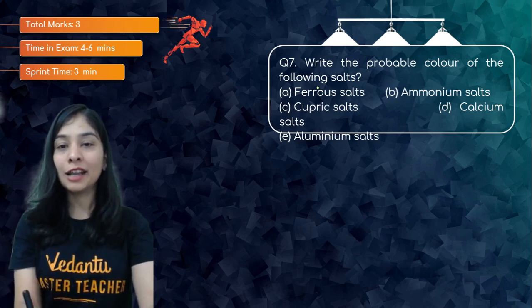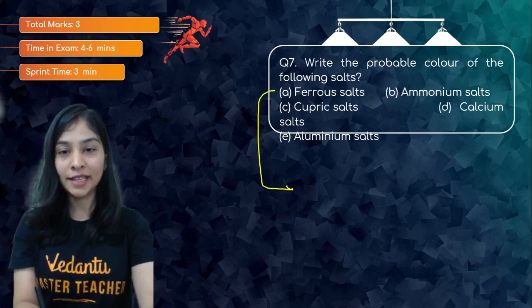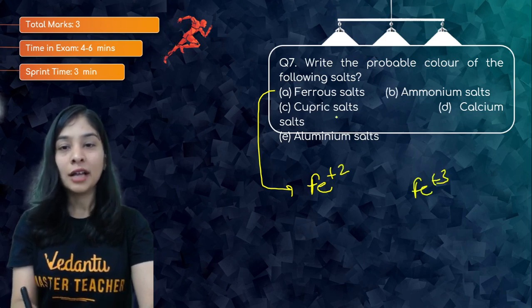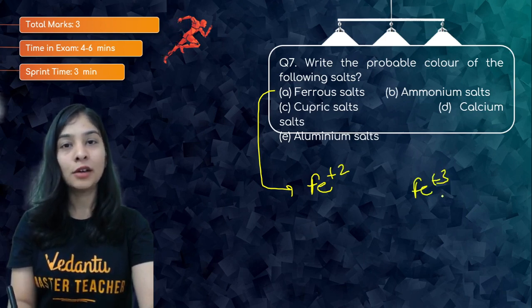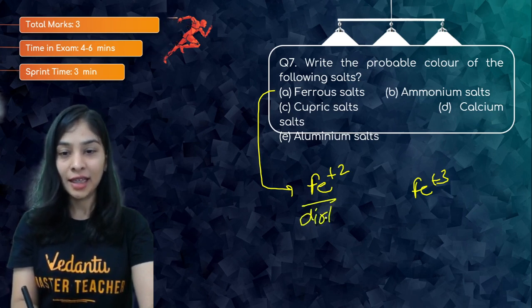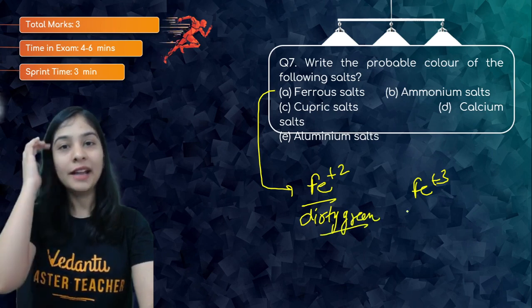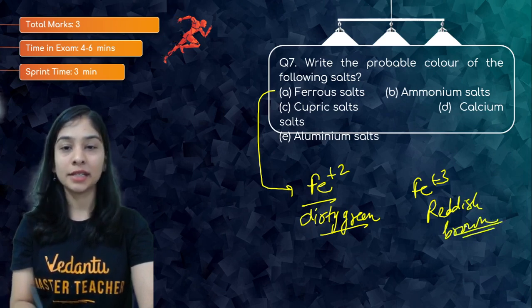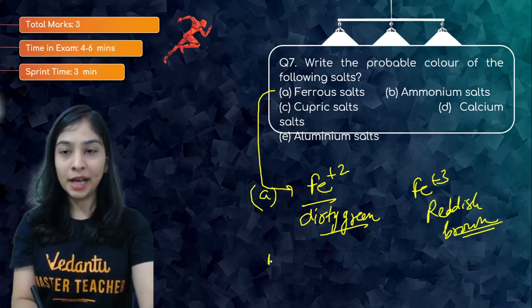Write the probable color of the following salts. This is very, very important. Ferrous and ferric, there is a difference between the two. Ferrous is for lower valency, ic for higher valency. As I told you, this will give you a dirty green precipitate, and this will give you my reddish brown precipitate.